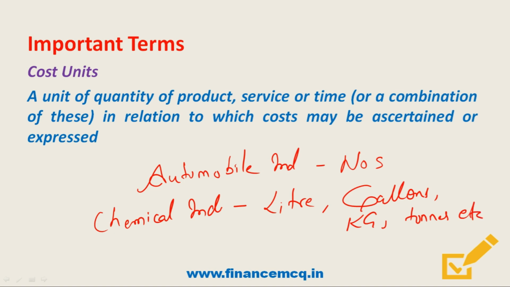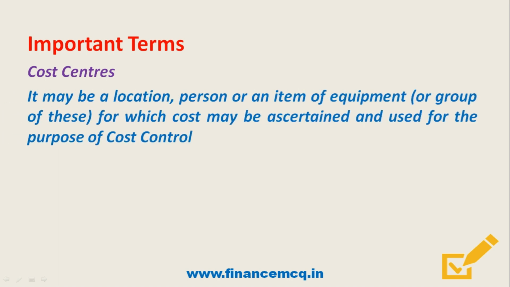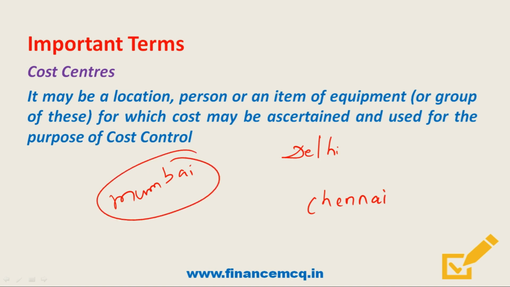So moving on, the other important terms like, for example, cost centers. So friends, cost centers may be location, person, or an item of equipment or group of these for which cost may be ascertained and used for the purpose of cost control. For example, in our case of automobile manufacturing unit, it may have different branches. Suppose for example at Mumbai, then at Delhi, or one at Chennai. So all these can be cost centers for which cost is ascertained and used for the purpose of cost control.